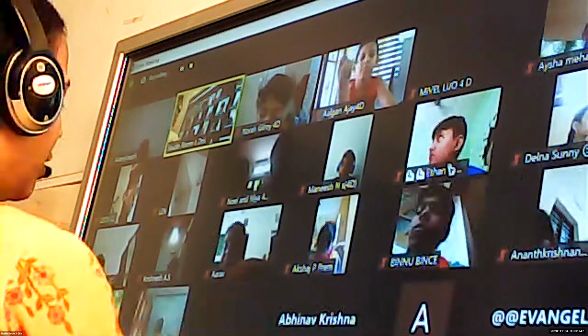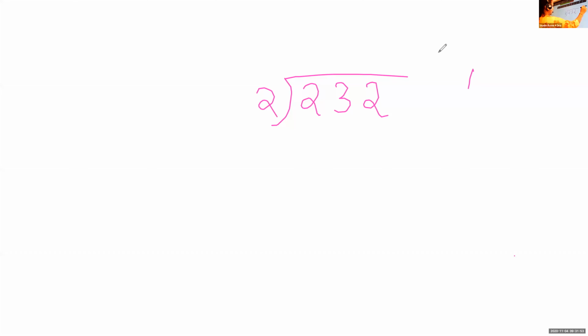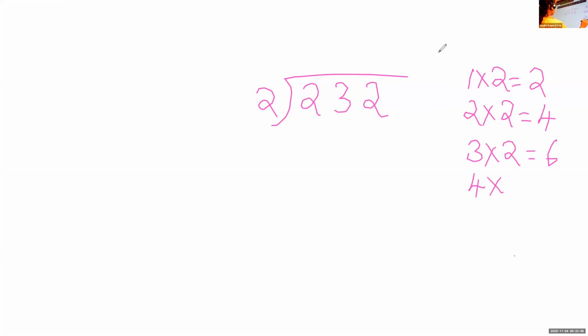So children, first what you have to do? Write the multiplication table of 2. Multiplication table of 2. 1 into 2, 2. 2 into 2, 4. 3 into 2, 6. 4 into 2, 8. 5 into 2, 10.